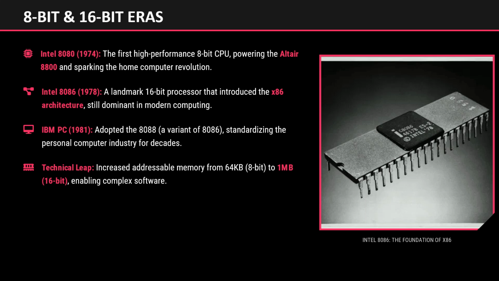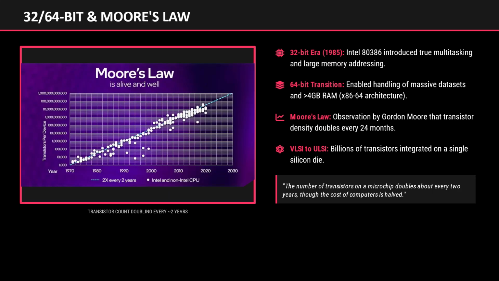The 32-bit and 64-bit processor era. The next major advancement occurred with the introduction of 32-bit microprocessors. In 1985, Intel released the Intel 80386, which introduced advanced features such as virtual memory, multitasking support, and larger addressable memory space.